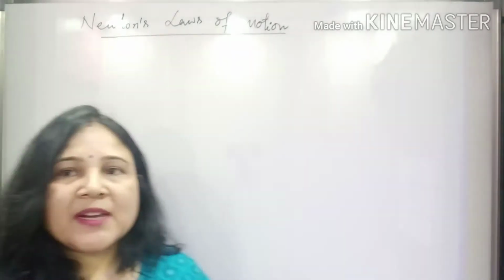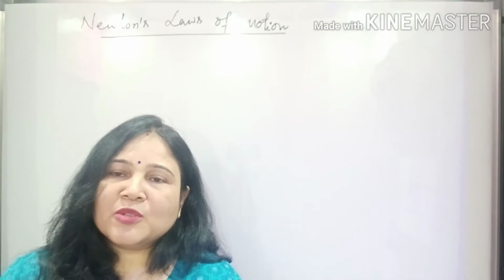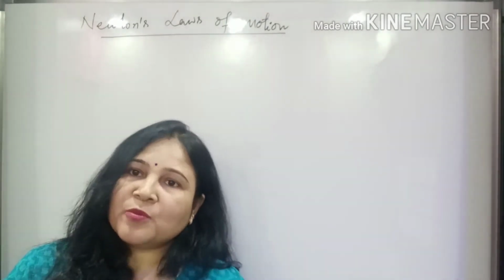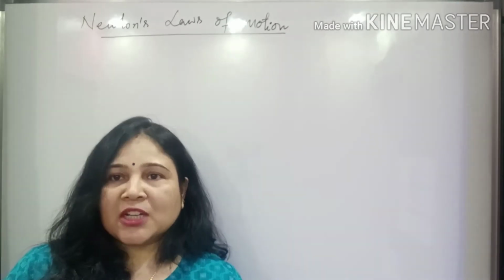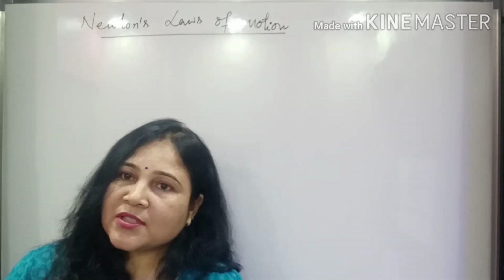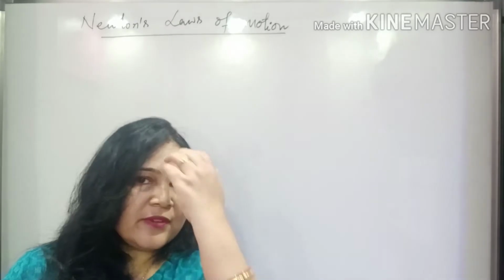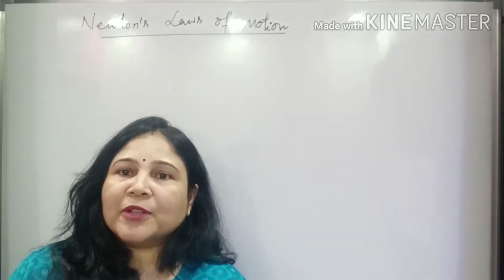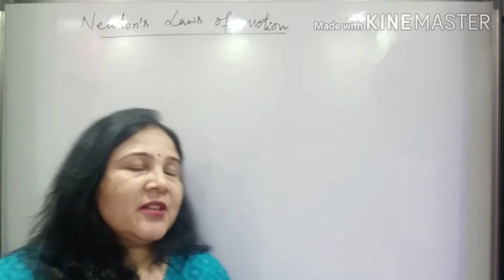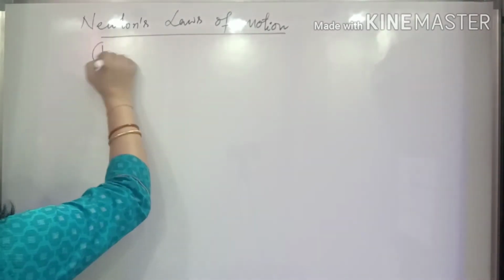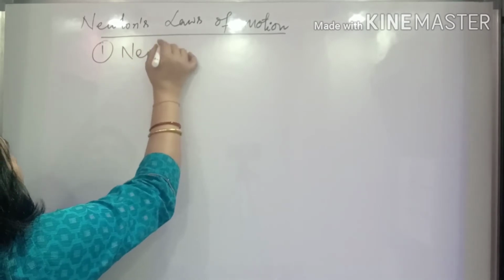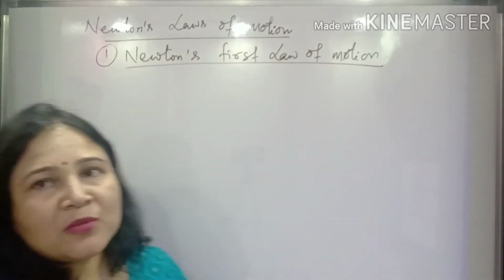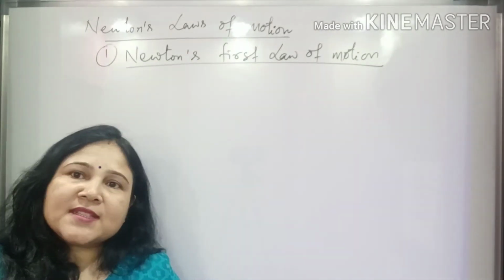Newton actually formulated three laws of motion, which are called Newton's laws of motion. One is Newton's first law of motion, the second one is Newton's second law of motion, and the third one is Newton's third law of motion. Now we will discuss Newton's first law of motion and how he formulated this law. That is what we are going to discuss in this video.